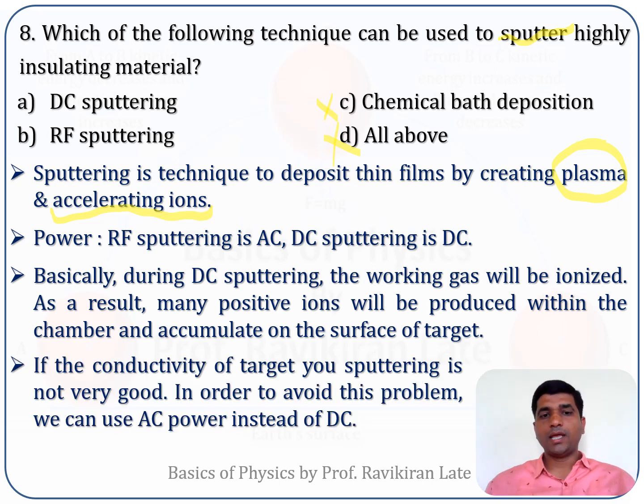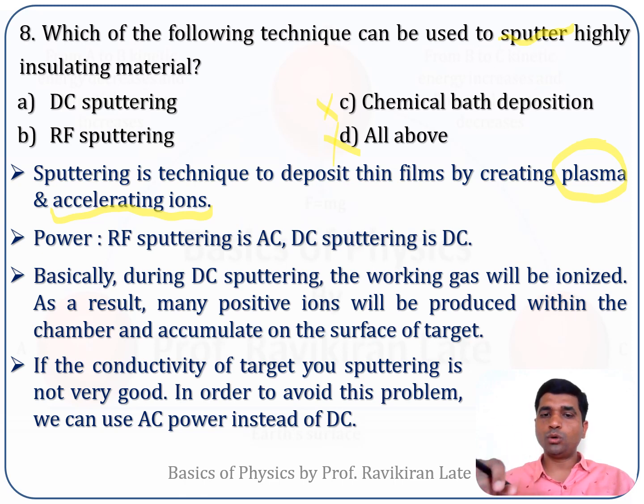If the material of which you need to make a thin film is highly insulating, DC sputtering will not be effective.